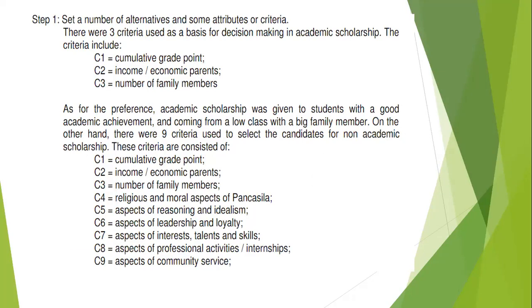If your preference is not good academic achievement, then you go for various other types of criteria for non-academic scholarship. This is one of the examples of multi-criteria decision making. In the non-academic scholarship, you may have a set of 9 criteria: CGPA, income of parents, number of family members, the first 3 as in academic scholarship.